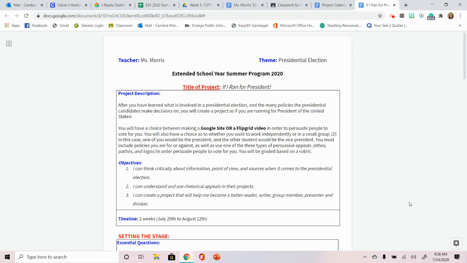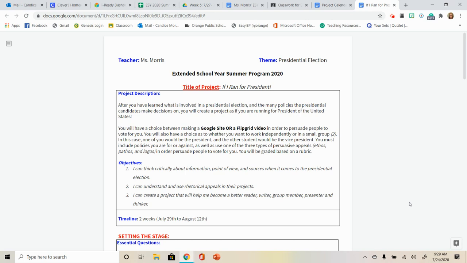So right in front of me right now, you'll see that I have the extended school year program project up. Now we know that our theme is presidential election. And the title of your project is going to be If I Ran for President. That's right. You guys are going to pretend that you are running for president, and we'll be creating a project based on you running for president and building your campaign, because we know that the presidential election is in November this year.